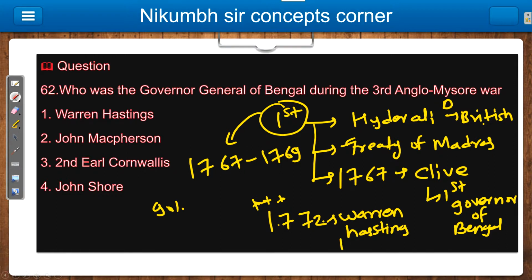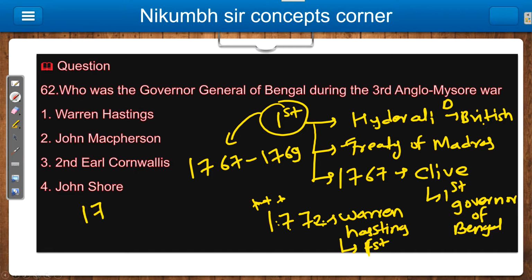Warren Hastings becomes the first Governor General of Bengal. Okay, so first Governor General, Warren Hastings, and then last governor. Now see, here they can ask you a question like, who is the last governor of Bengal? So it is Warren Hastings. So basically I can say till 1772 Warren Hastings is the governor of Bengal.